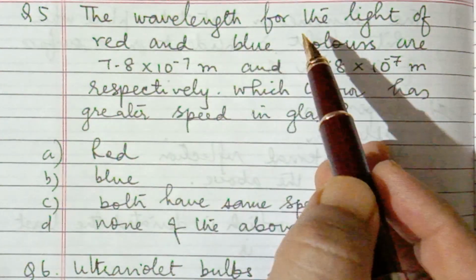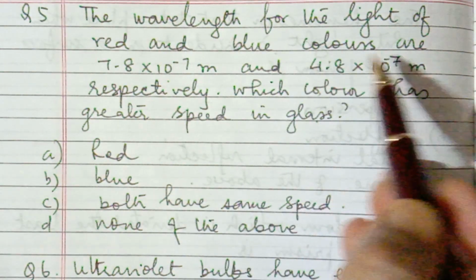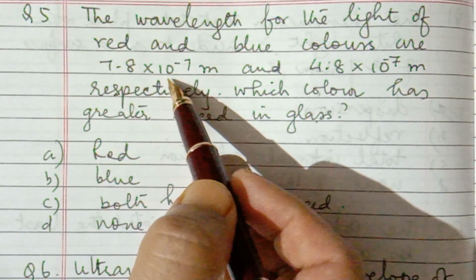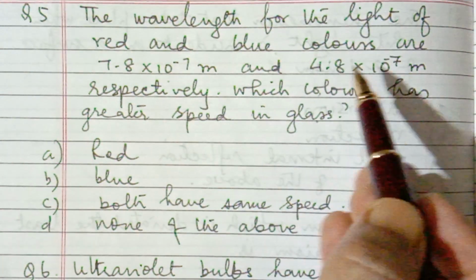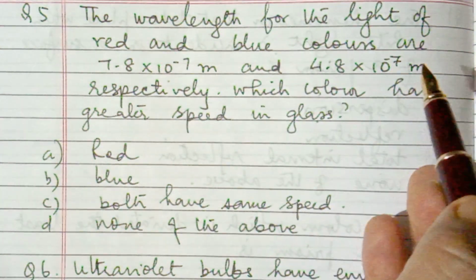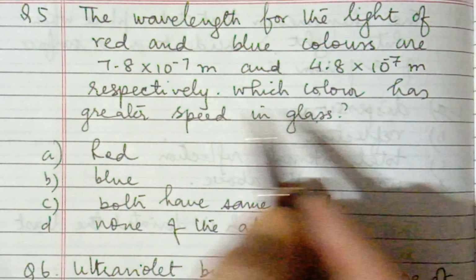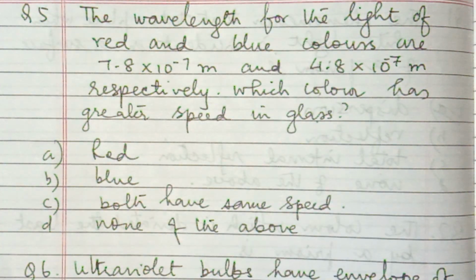The wavelengths of red and blue light are given respectively as 7.8 × 10^-7 and 4.8 × 10^-7 meter. Which color has greater speed in glass?